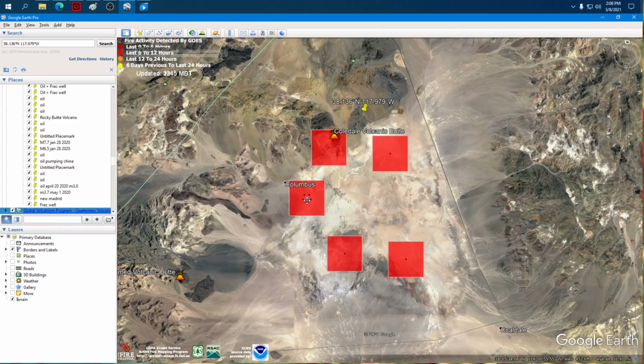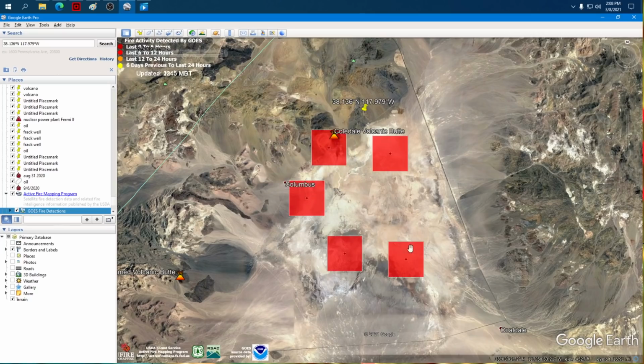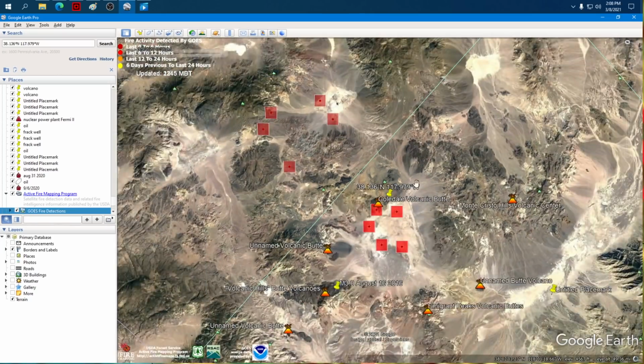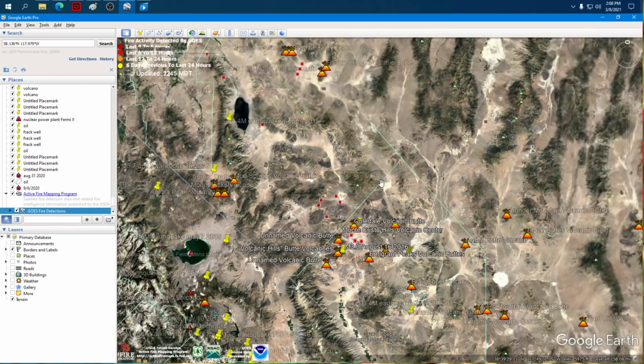The computer is filtering out these hotspots. It doesn't know what to make of them, so it's filtering them out. It's detecting hotspots across this volcanic field called Coaldale, going up here to the north. It's the only spot that has hotspots here. Now, this is just happening today.